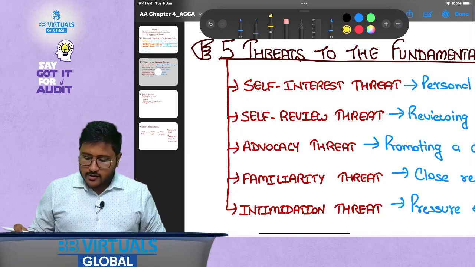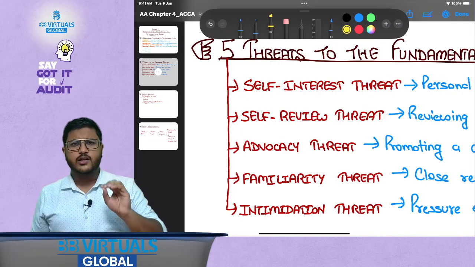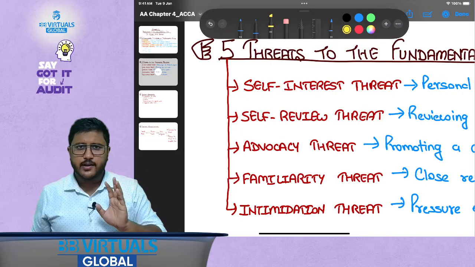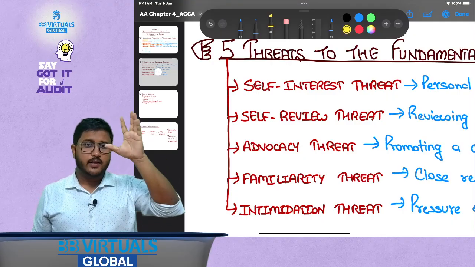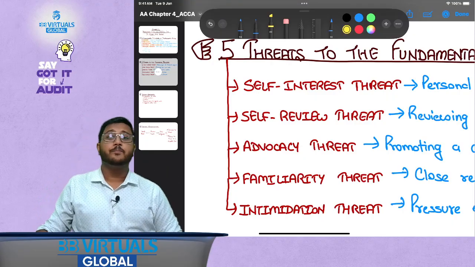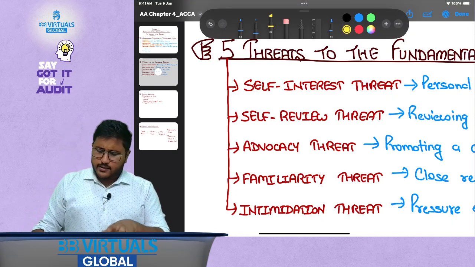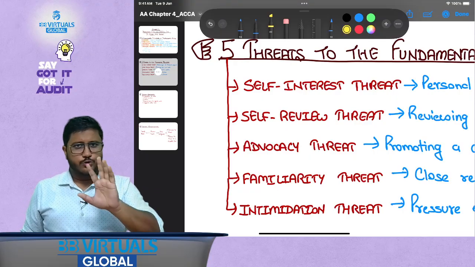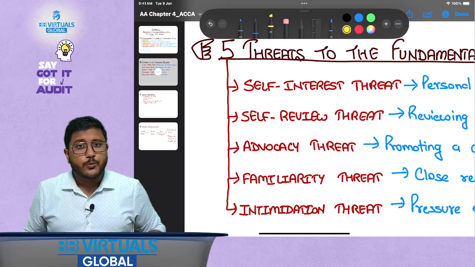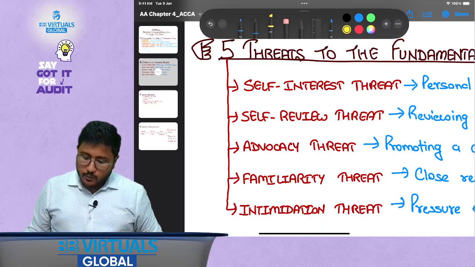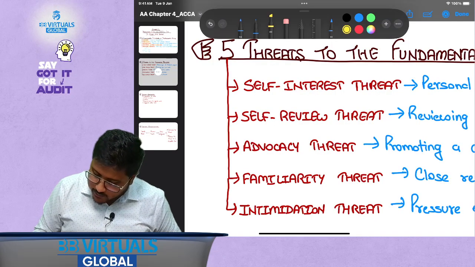They are called 5 threats to the fundamental principles, or they are called 5 threats to independence, because independence is determined by the 5 fundamental principles of ethics. So even if you see that it is named as 5 threats to independence, do not worry about it. Now what are these 5 threats? Number 1 is self-interest threat.